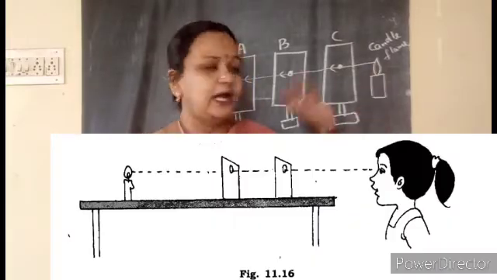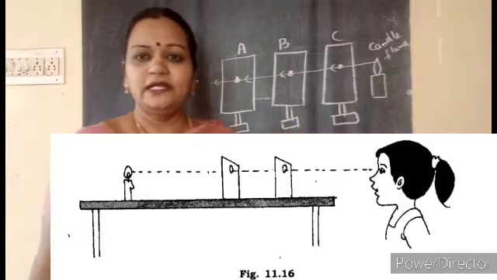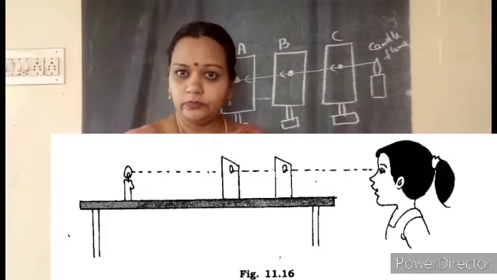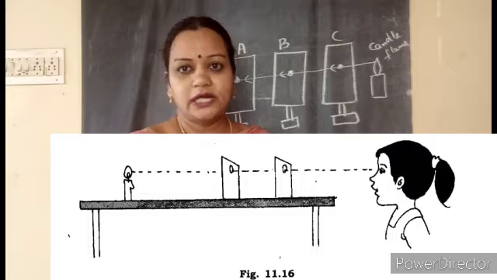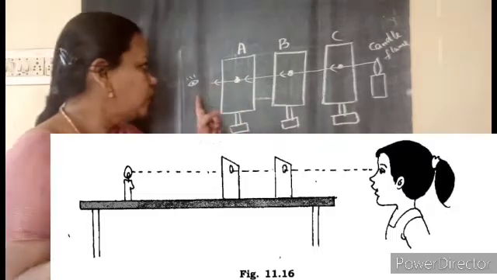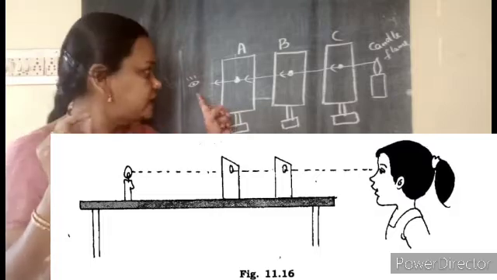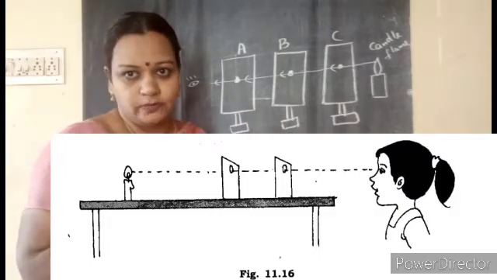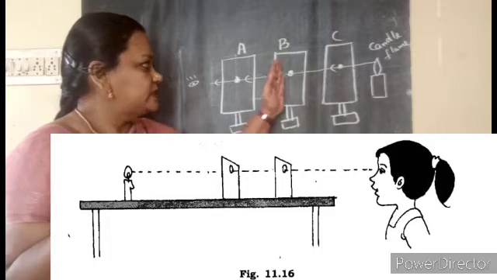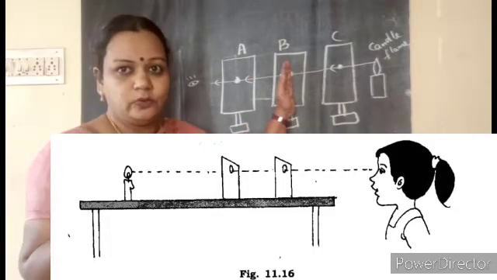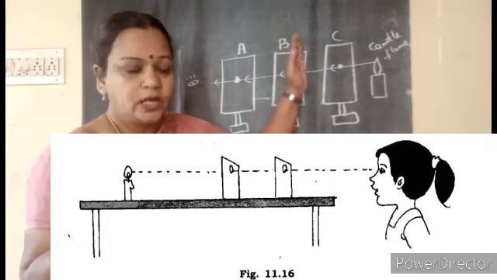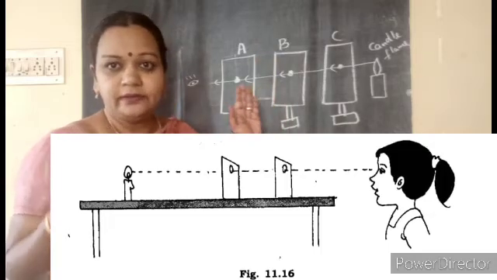And you have to light the candle, and you all know that once the candle is lit, the flame will be on and the light will start traveling. Now you are going to observe from the other end, keeping your eyes at the holes you have made. If the B cardboard is slightly moved, you will not be able to see the flame.